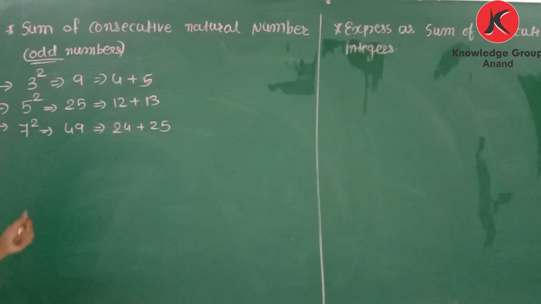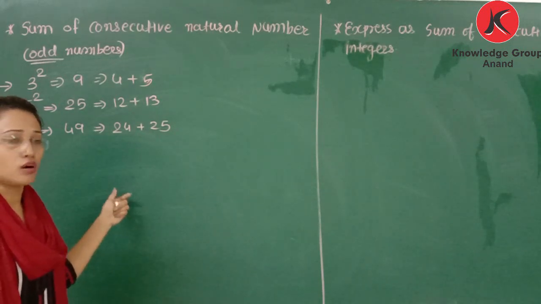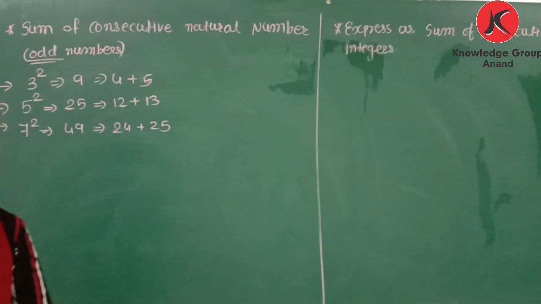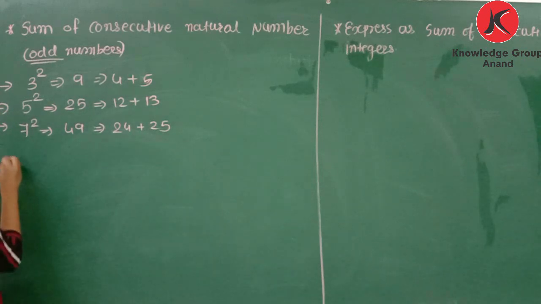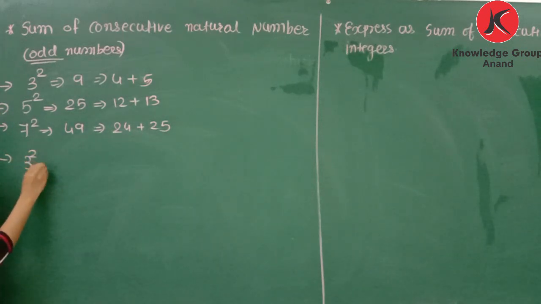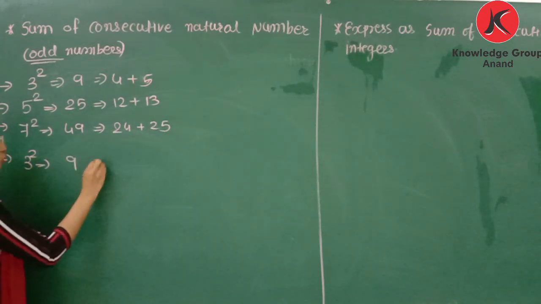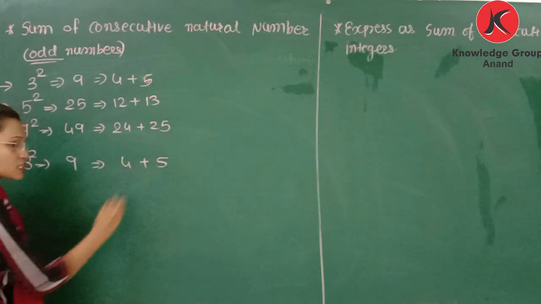So if you want to represent a perfect square number as a sum of consecutive natural numbers, what can you do? 3 square means 9, that is 4 plus 5. How can we get 4 plus 5?